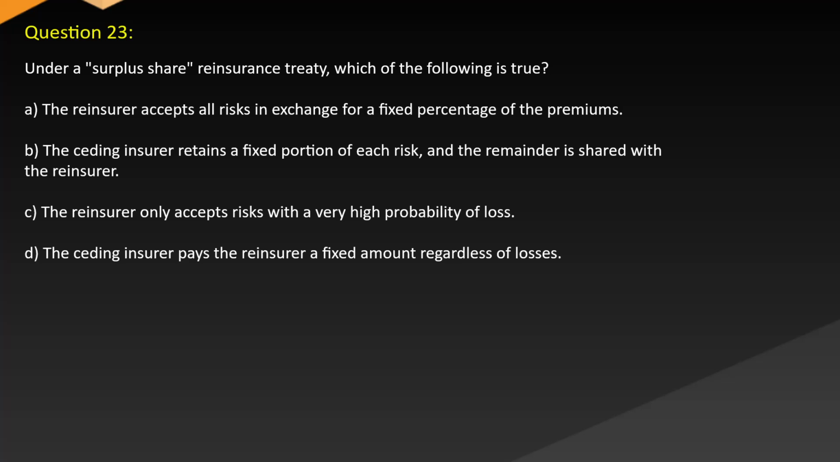Question 23. Under a surplus share reinsurance treaty, which of the following is true? A. The reinsurer accepts all risks in exchange for a fixed percentage of the premiums. B. The ceding insurer retains a fixed portion of each risk and the remainder is shared with the reinsurer. C. The reinsurer only accepts risks with a very high probability of loss. D. The ceding insurer pays the reinsurer a fixed amount regardless of losses.